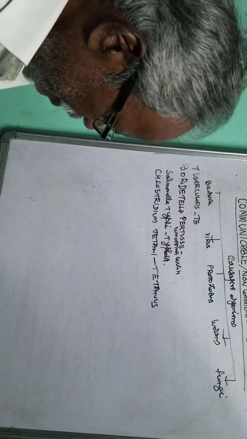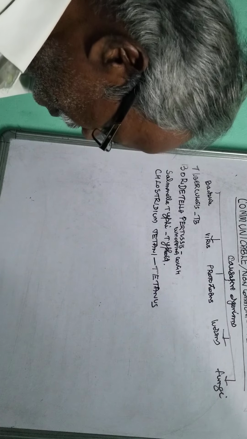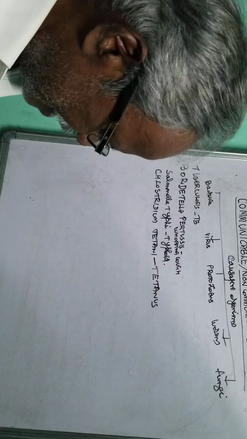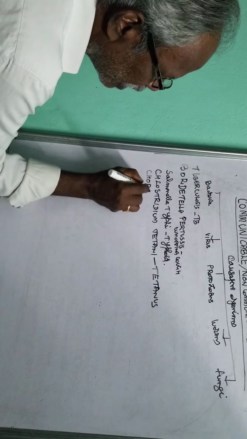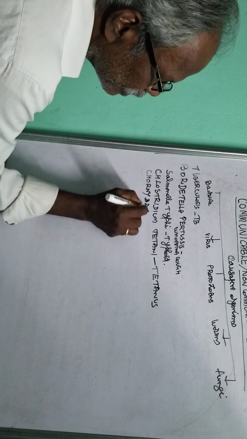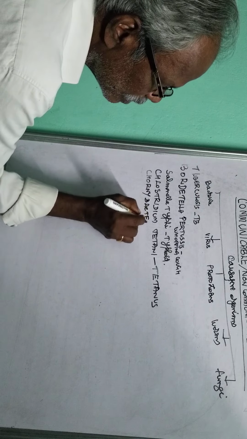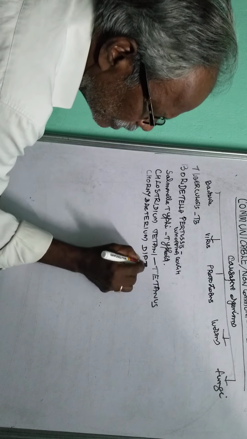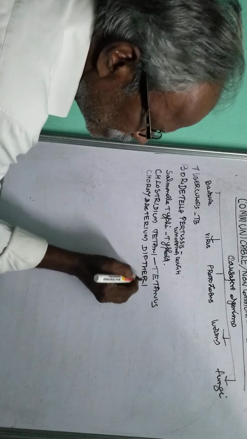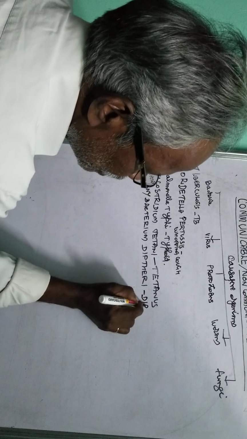And then Corynebacterium diphtheriae. This causes diphtheria.